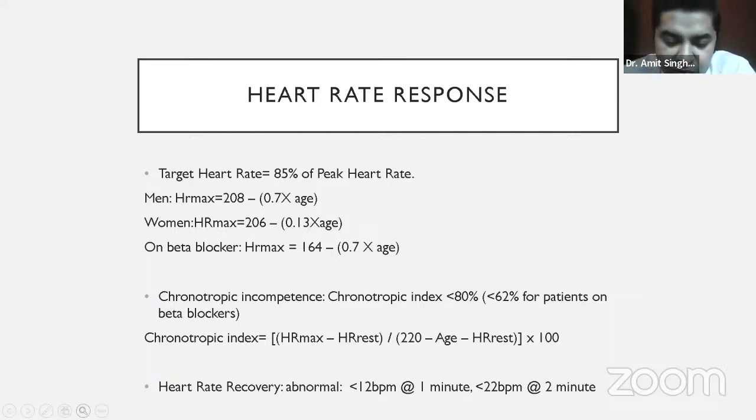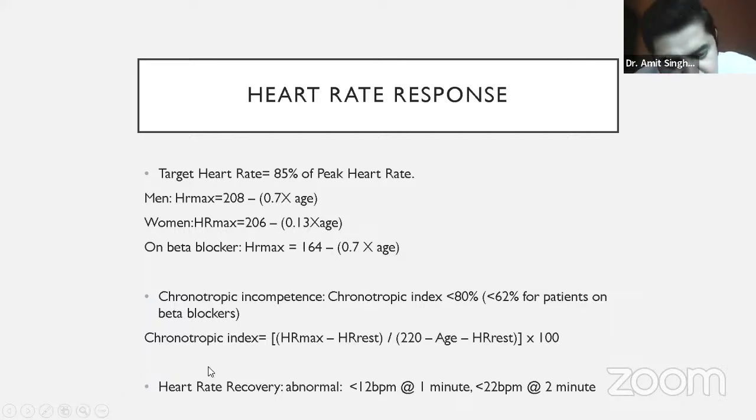So this can be picked up in treadmill. Suppose the patient's expected heart rate is 150 beats per minute at 5 or 6 minutes, but the heart rate achieved is only 80 beats per minute. We know that this patient is not able to increase the heart rate and is not able to cope up with the cardiac output. That is why the patient is getting breathlessness or fatigue. Such kind of patients, in fact, are fit for pacemaker. So this is the place where the role of treadmill test comes, diagnosing whether the patient is not able to increase the heart rate and then putting the patient on pacemaker.